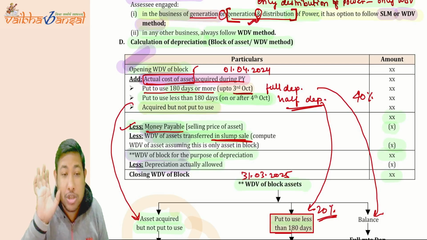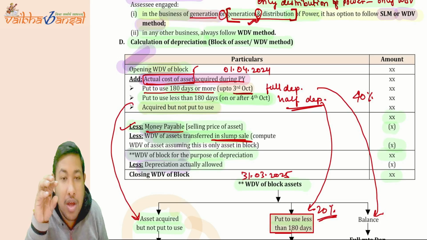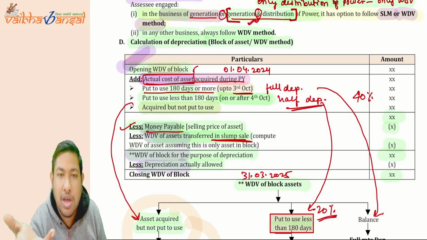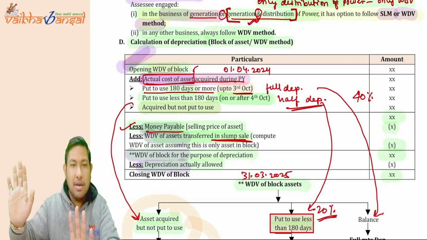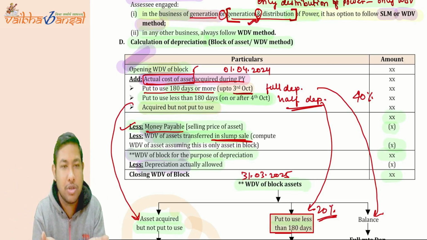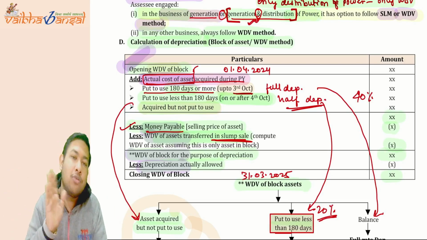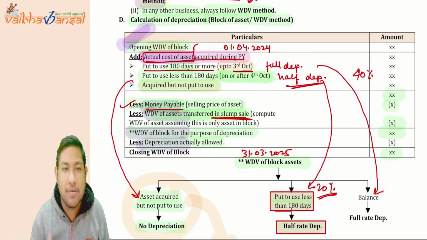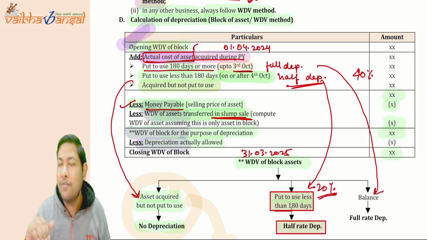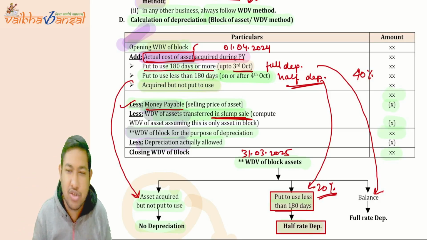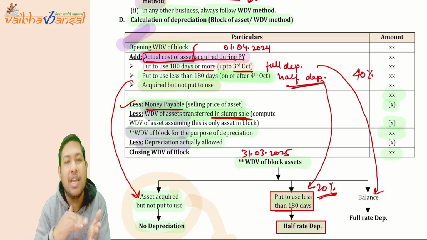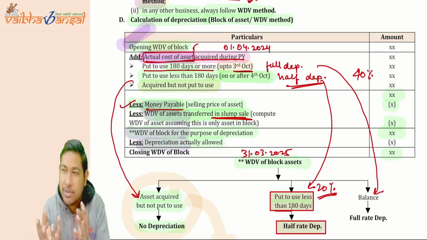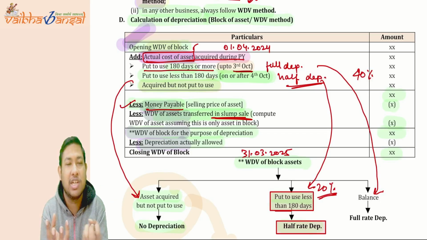Opening WDV will also allow the actual cost of the asset acquired. What about acquired but not put to use? We are not taking depreciation now, but it is the actual cost of the asset that we have acquired, so we have to add that. Less money payable. If there is any selling price of the asset, you have to reduce it. And if you have sold your assets on the block under slump sale, then you have to reduce that. Then it comes to WDV before deducting the depreciation.